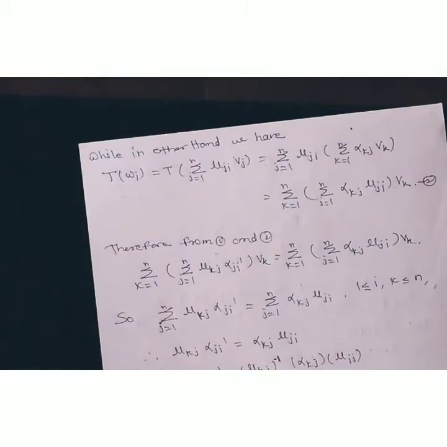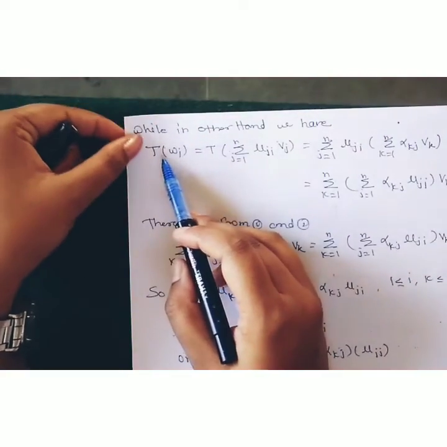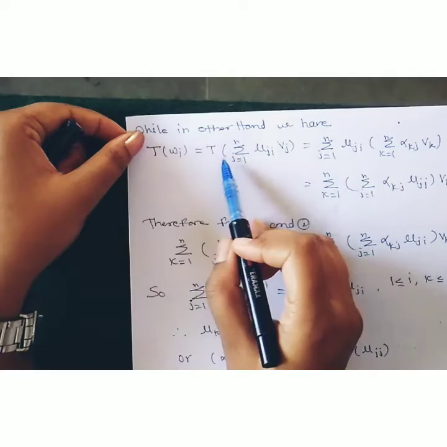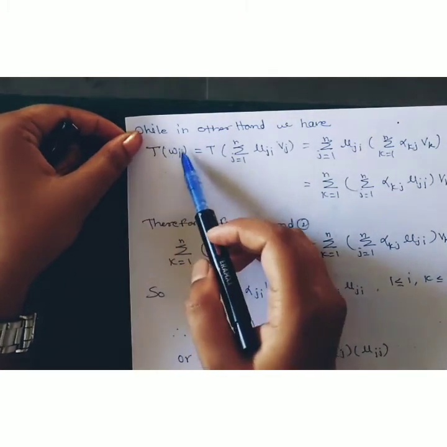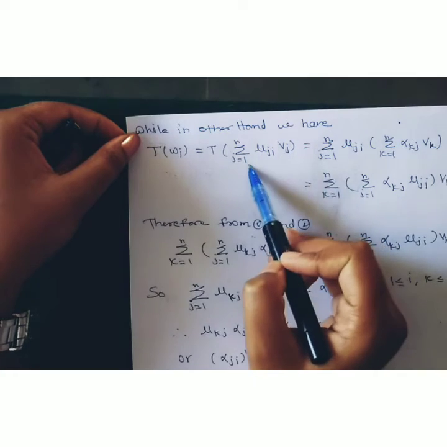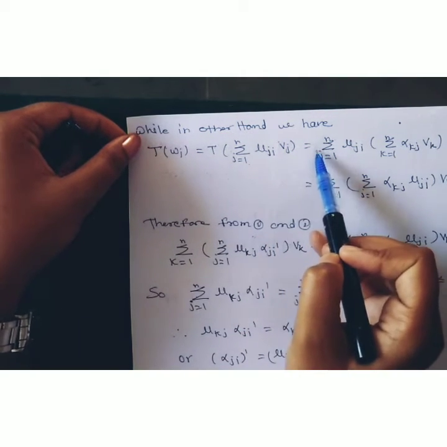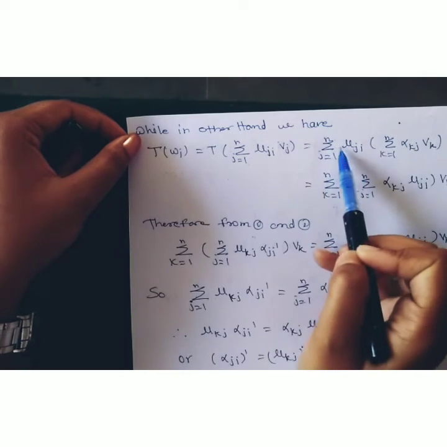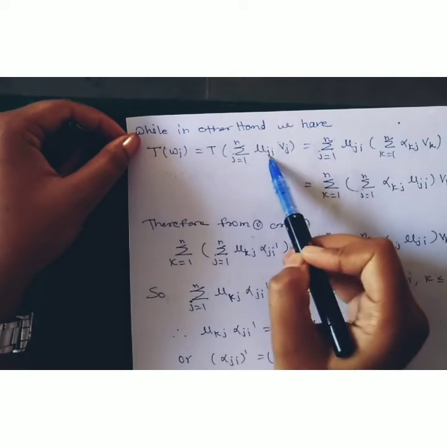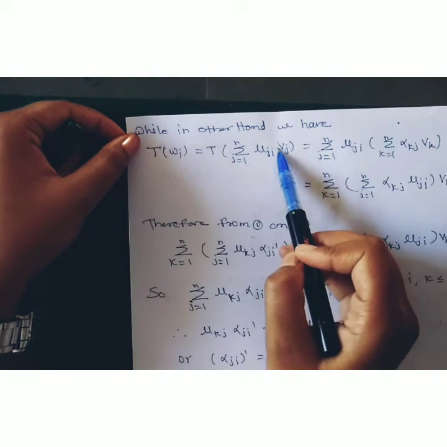Now, on the other hand, we consider the same T of Wi. First of all we put the value of Wi, so it is equal to T of the summation j running from 1 to n of mu ji into Vj, which is equal to the summation j running from 1 to n of mu ji, and here T is a linear transformation, so T comes inside the sum. This is nothing but T of Vj.